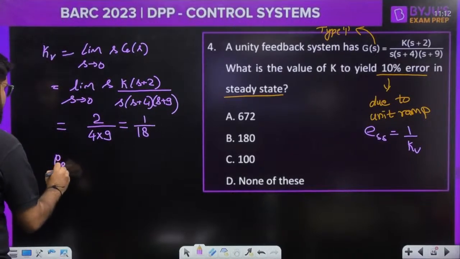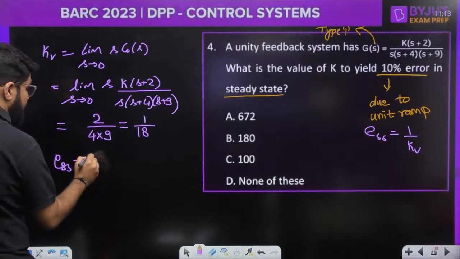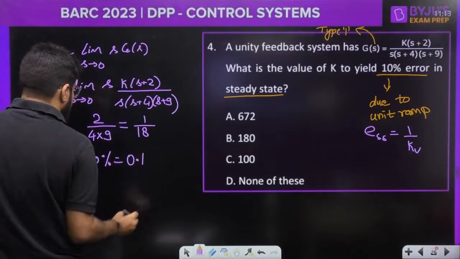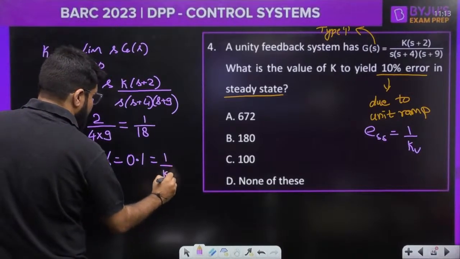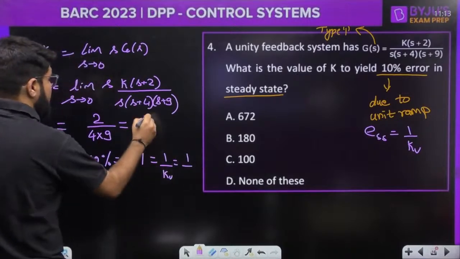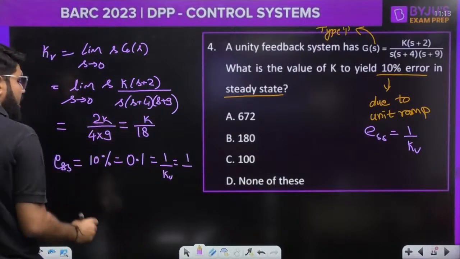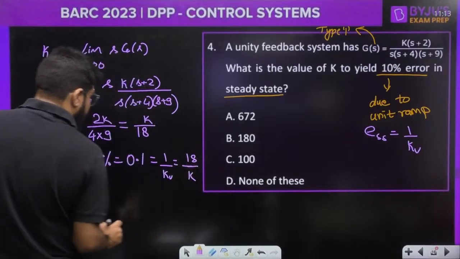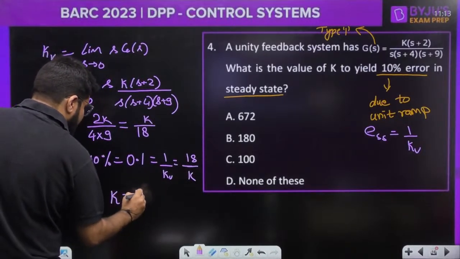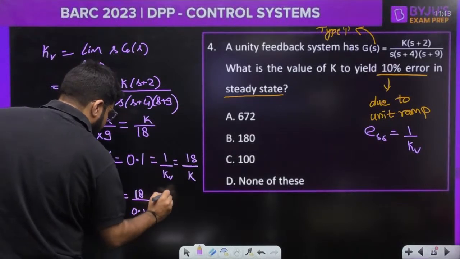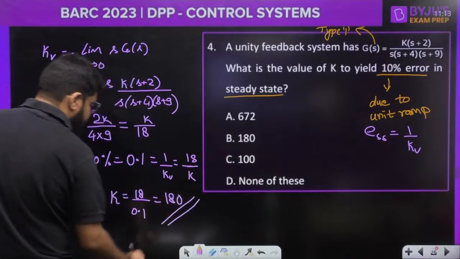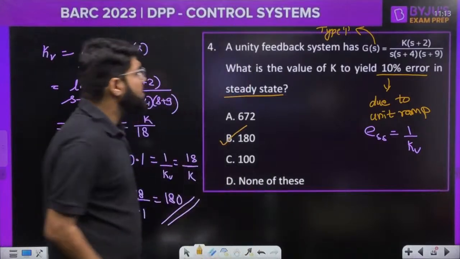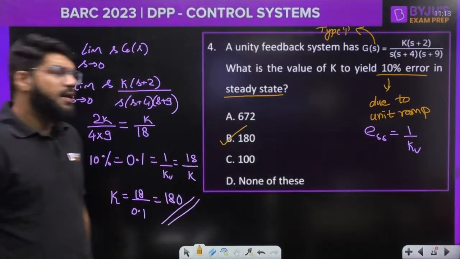Okay, now steady state error is 10%. 10% means 0.1 absolute value, right? And that is 1 by kV, and 1 upon kV, the reciprocal of this will become 18 divided by K, right? So K will be how much? 18 divided by 0.1, and that is equal to 180. K is equal to 180. Correct answer is B.